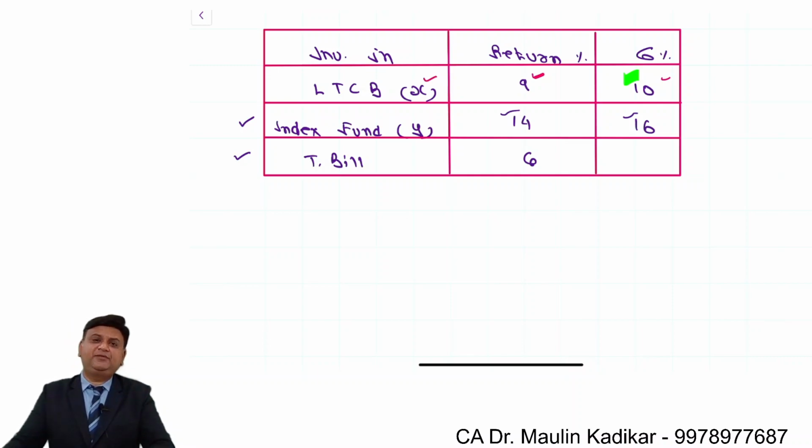For that proportion, we are required to find the return of the portfolio. If the return of the portfolio is greater than 9%, then we will say that yes, he can improve his rate of return without changing risk of the portfolio, and vice versa. This is the way we are required to give the answer for the first part of the question. So let us make calculation of the answer.